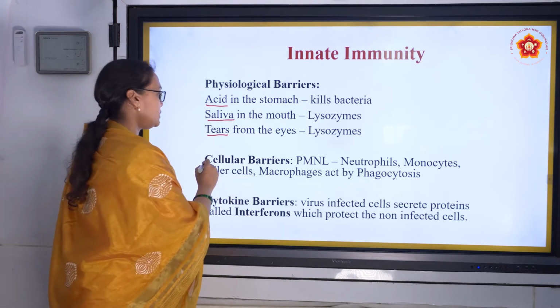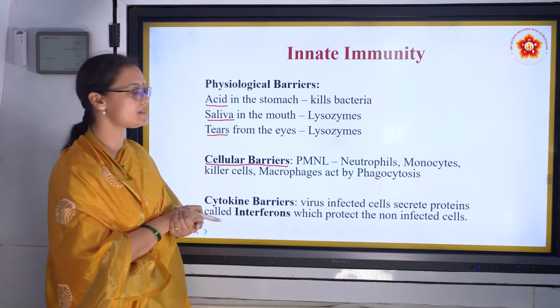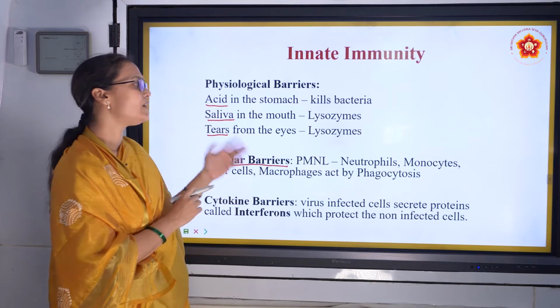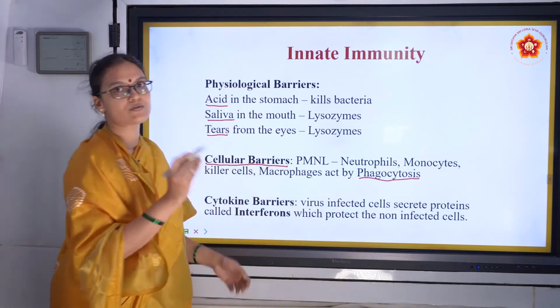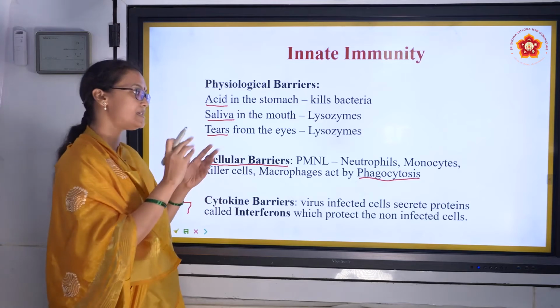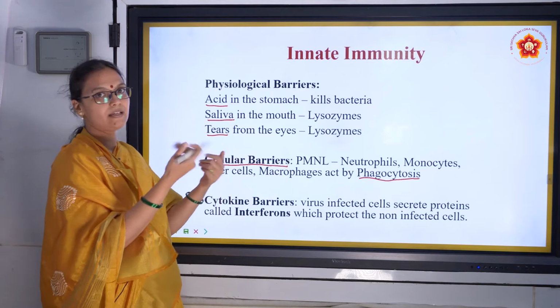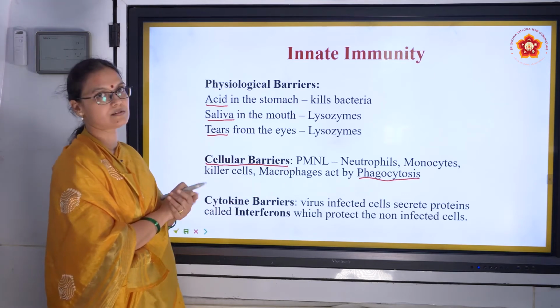Then we have the cellular barrier. The cellular barrier we spoke about in WBCs. PMN cells, monocytes, macrophages, they all act by phagocytosis. What is phagocytosis? The cell will develop either dendrites or their own body will help them in eating up the other pathogen cell. That is phagocytosis.